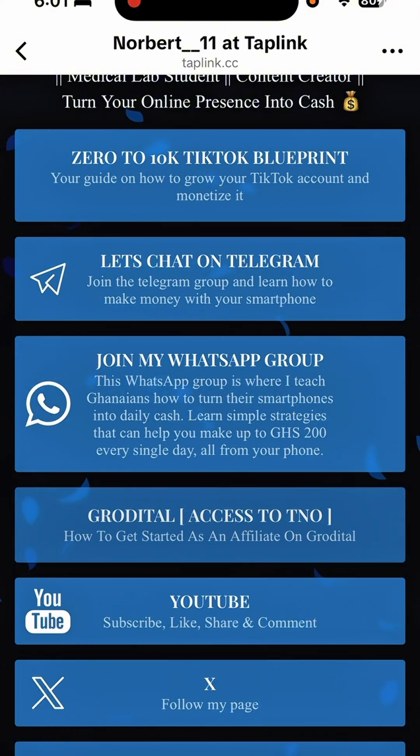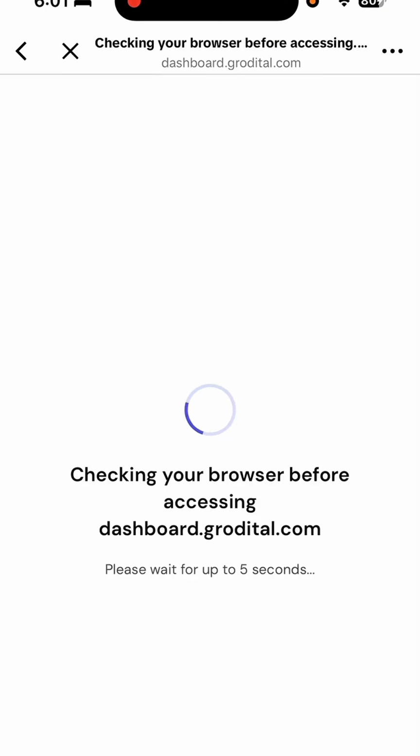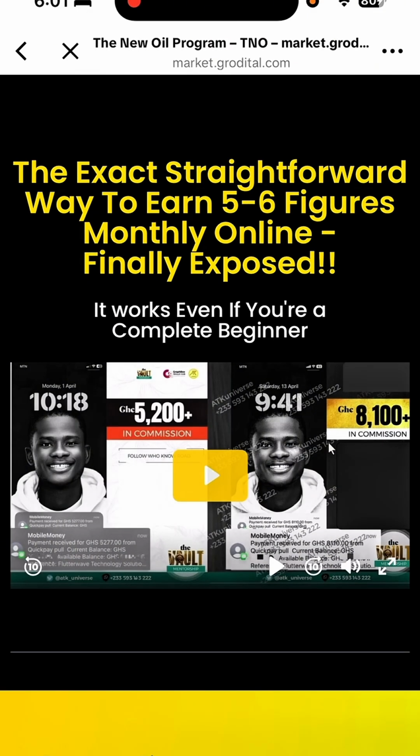But the most important thing I want us to do in this particular video is to click on Grodital access to TNO. So when you click on Grodital access to TNO, because you want to get your course, now you see that it is loading, right? Let's allow it to load. Okay, so you are trying to get access to your affiliate account, right? Don't forget this affiliate account also comes as a course. Good. So you can see we are here.